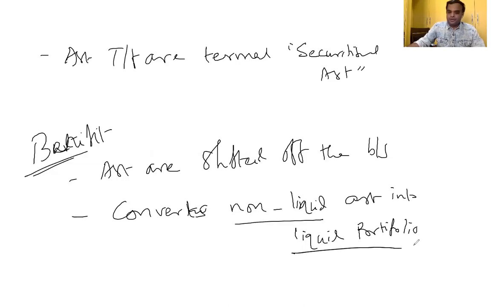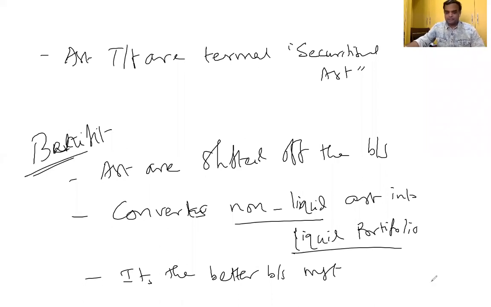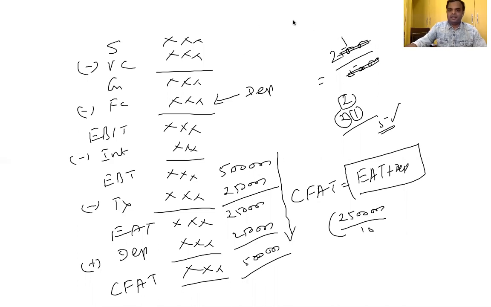Non-liquid assets are converted into a liquid portfolio, because the receivable we are going to convert into an asset pool. By way of the asset pool, you are going to get the cash. Therefore, non-liquid assets we are converting into a liquid portfolio. It's better balance sheet management. Based on that, the company's credit rating will get increased because of the same.